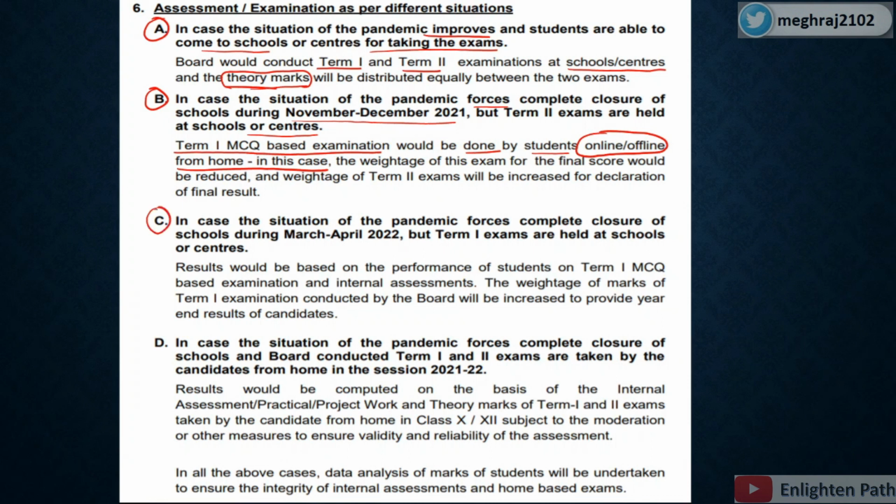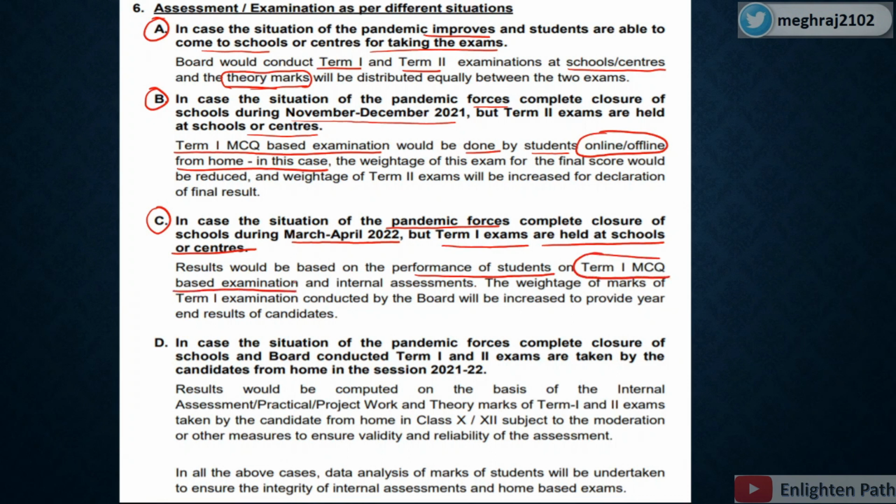Now the third situation: in case the pandemic forces complete closure of school during March-April 2022, but term 1 exams are held at schools or centers. He's saying that if there is complete closure of school and the coronavirus situation is worse, then at that point the result would be based on the performance of students in the term 1 MCQ based examination.